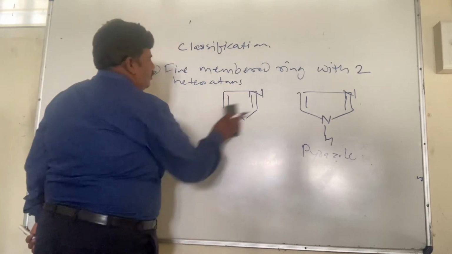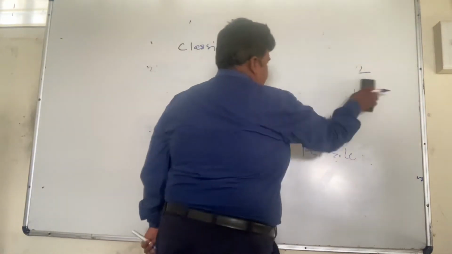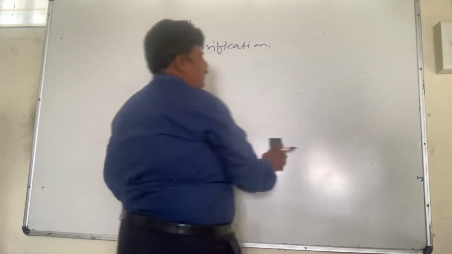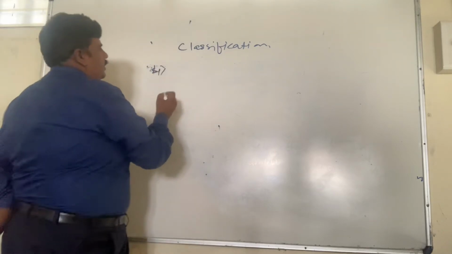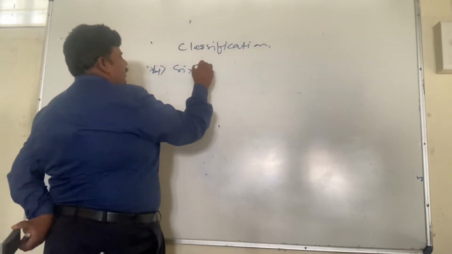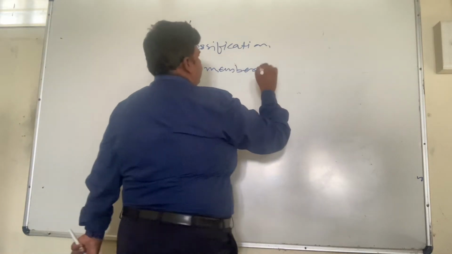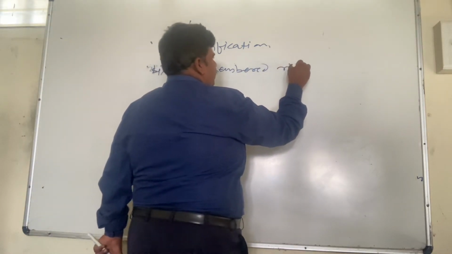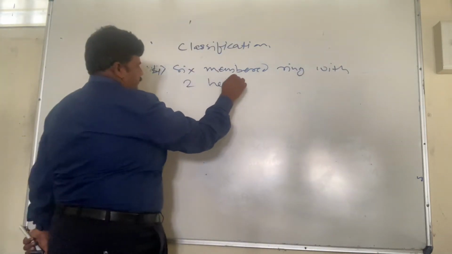Then one more important class, the fourth class, is the 6-membered ring with 2 heteroatoms.